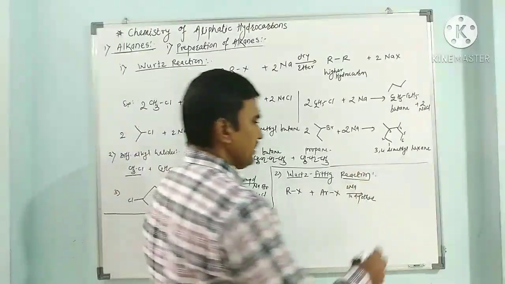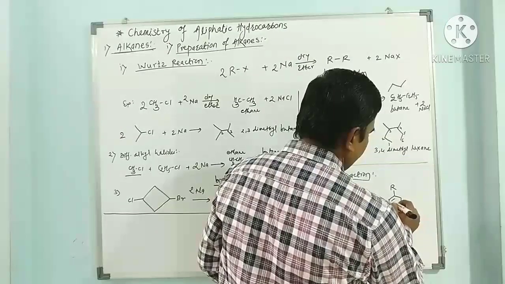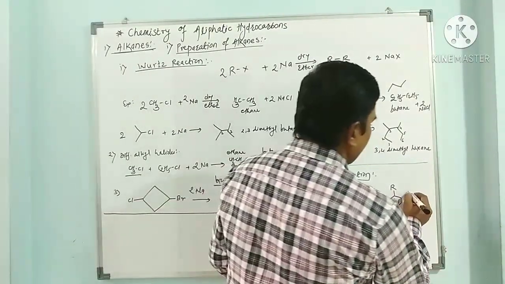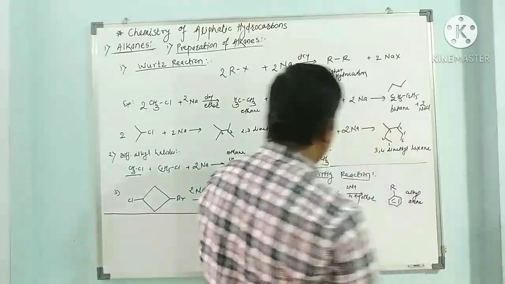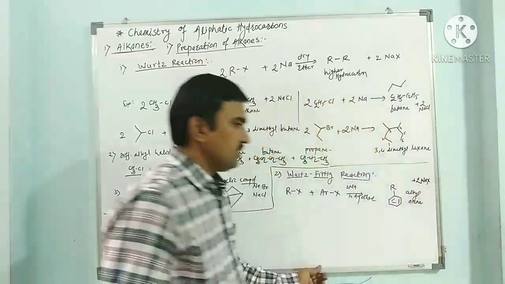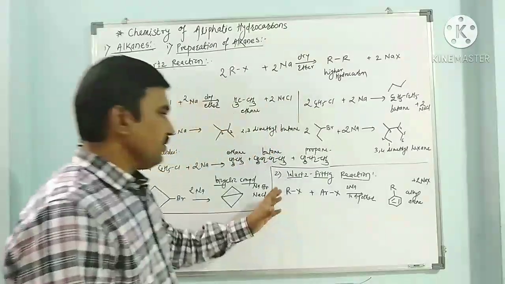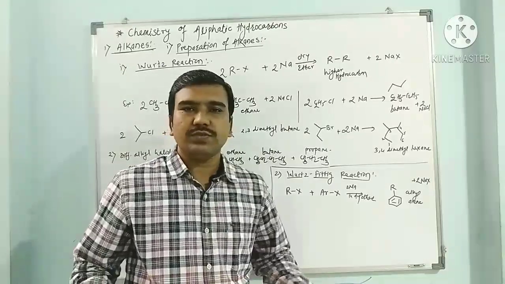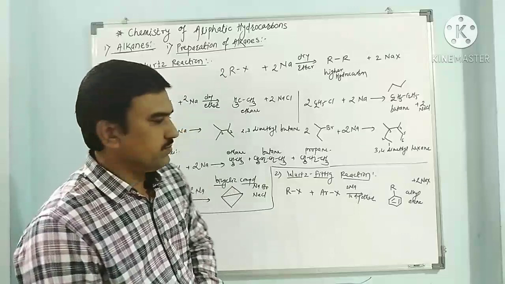So alkylated arenes we can get. Here this is R and here this is the arene. This is called an alkyl arene, plus 2 NaX. So in this way alkylated arenes we can obtain through the Wurtz-Fittig reaction. This is the reaction between two different halides: one is alkyl halide, the second is aryl halide.